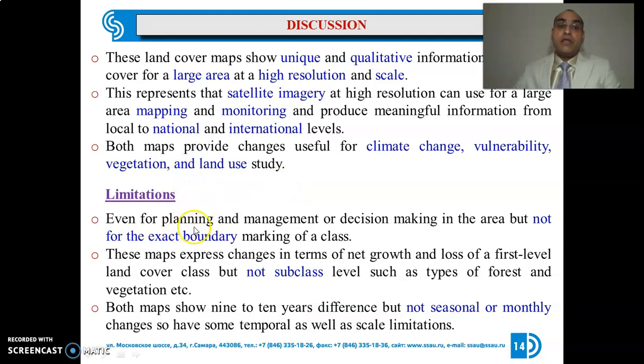For planning, management, or decision making we can use these maps, but they are not useful for exact boundary making of a class. These maps express changes in terms of net growth and loss of first level land cover classes, but not subclass levels such as types of forest and vegetation. Both maps show a 9 to 10 years difference, but not seasonal or monthly changes, so they have some temporal as well as scale limitations.